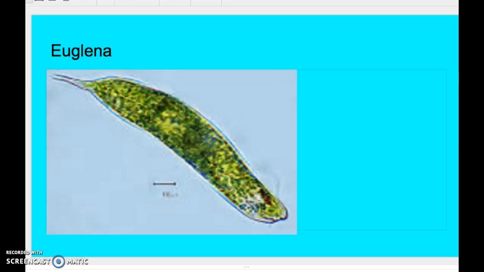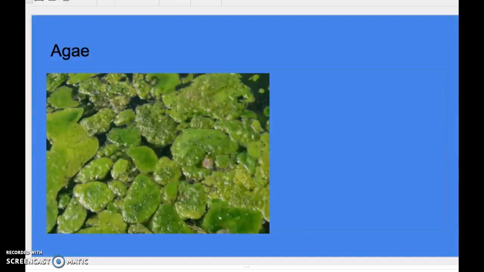This is an example of Euglena. Euglena is important because it's an example of both an animal-like and a plant-like protist. It can move around, digest food, and reproduce, but it can also make its own food if there's no food available. And this is an example of an algae.